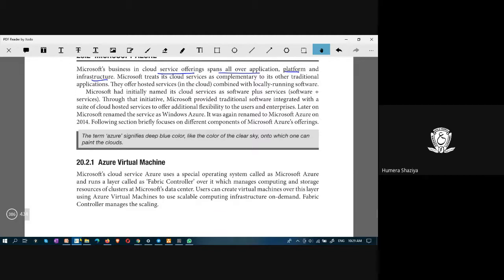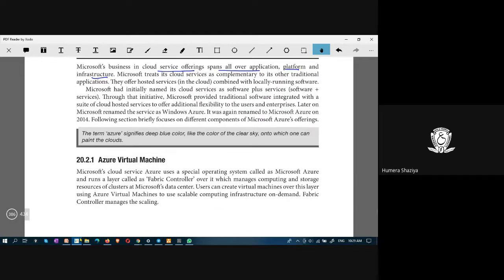And Microsoft treats its cloud service as complementary to its traditional application. It is just combining the present services with the cloud services. Present services in the sense that there are some servers, traditional applications running on servers, and cloud are combined.